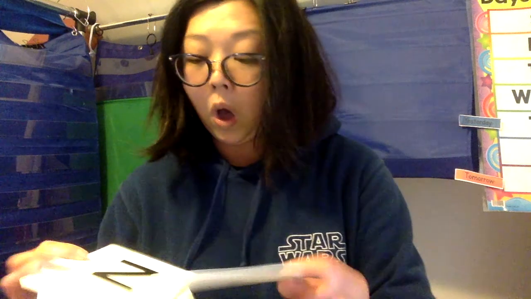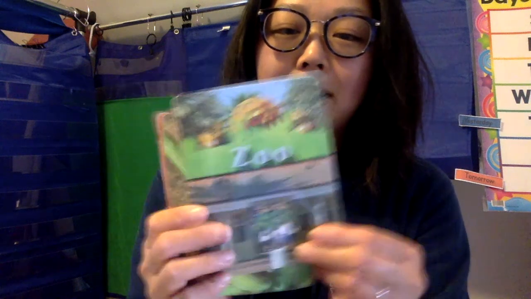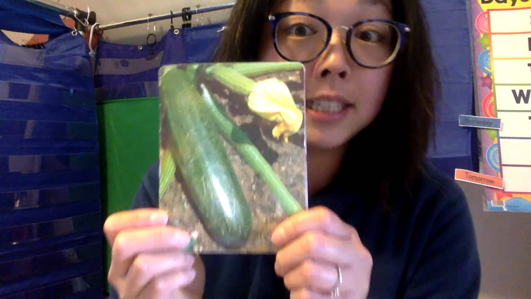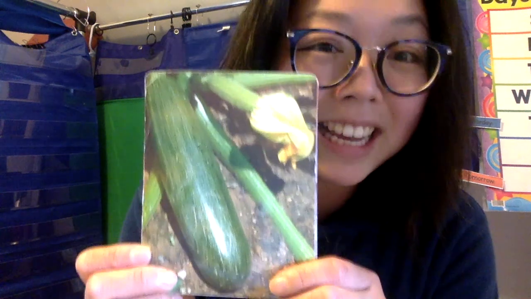Now let's find all the things that have a Z sound at the beginning of the word, okay? This is Z, Z, zoo. Can you say it? Good job, zoo. The next one is Z, Z, zero. Good. Starts with the letter Z, starts with that sound. The next one is a Z, Z, zucchini. Great. Ooh, I love zucchinis.